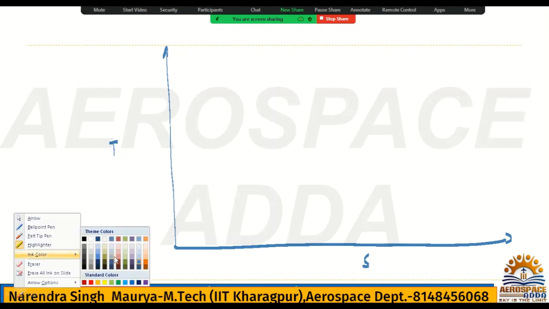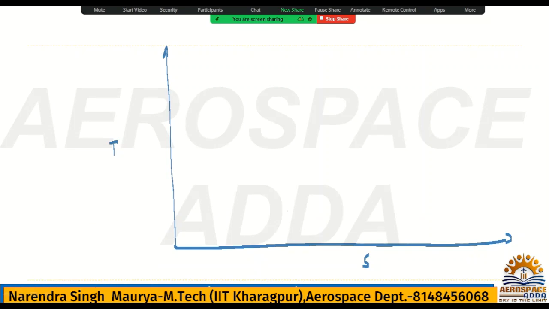Two lines I have to draw. The first one is the PA and the second one is P1.